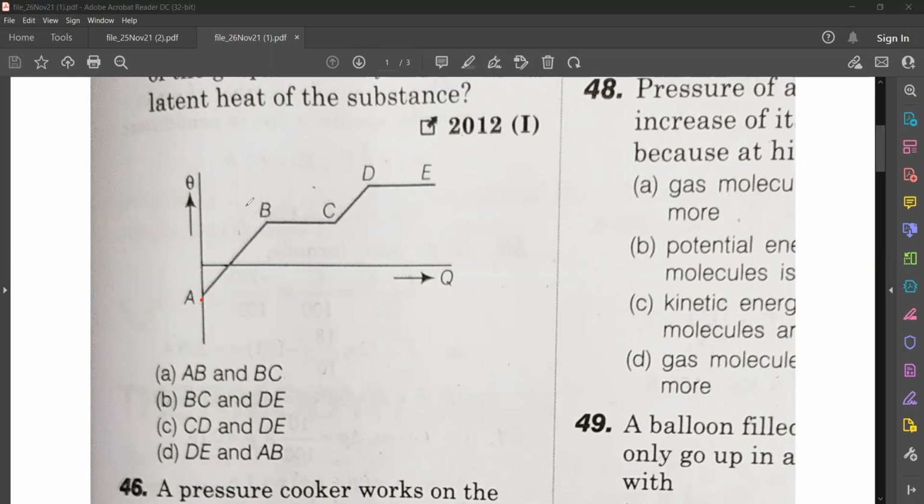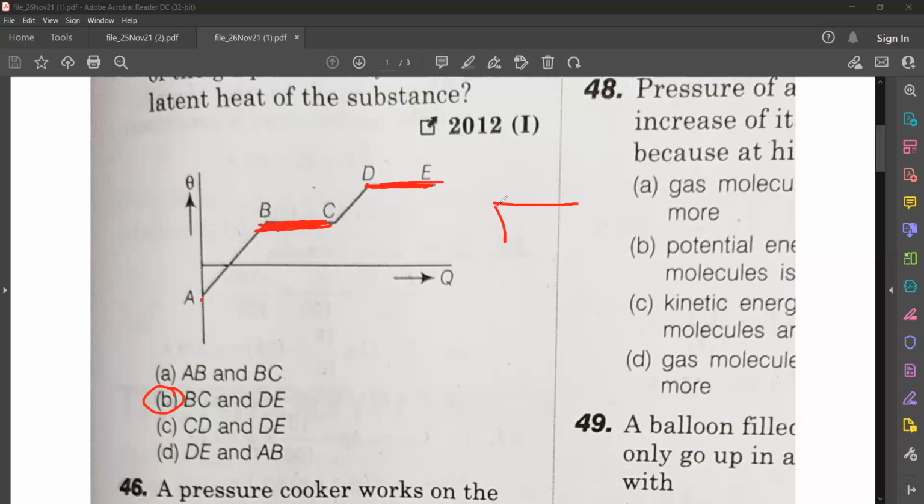So which is the correct answer? Okay. So have you got the answer as option B? Option B, B, C and D, E. B, C and D. So listen carefully. Actually, what is latent heat? This latent heat is used for what?